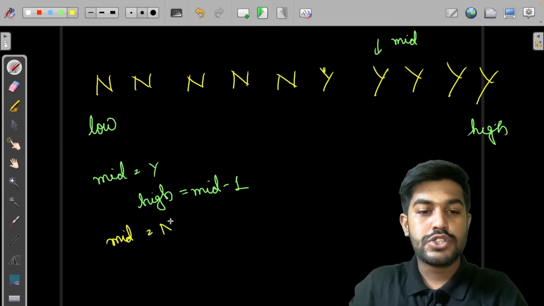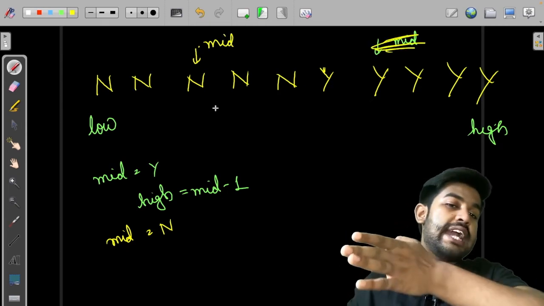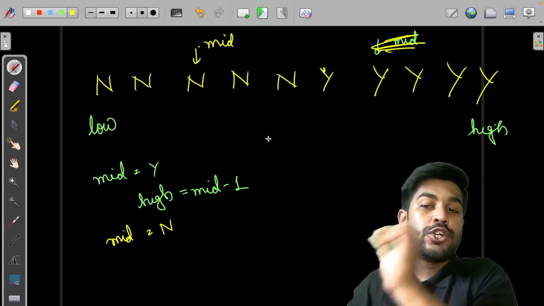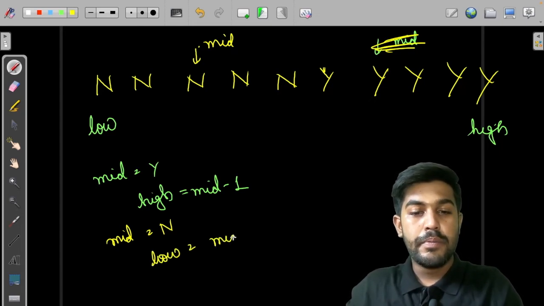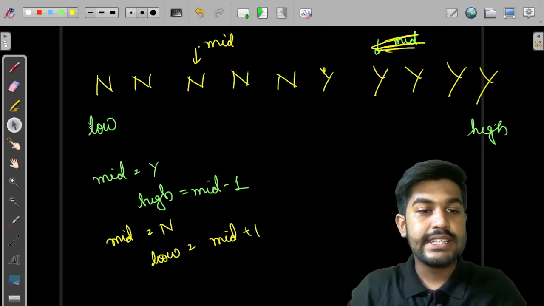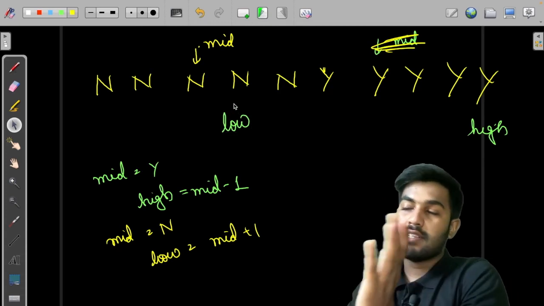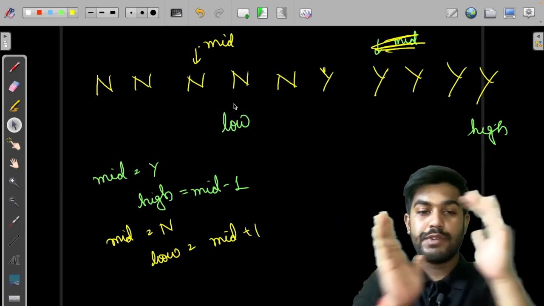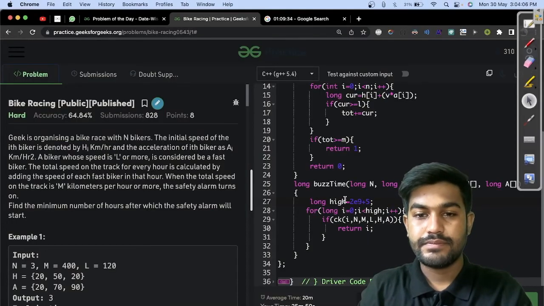Now the case when mid is equal to no. Suppose this is the mid position and it is a no, then we know that going to the left hand side, we won't encounter any yes. We need to go on the right hand side to encounter a yes. So what we would do is low equals mid plus 1. How is this making sense? We know that this is checked, so we would just keep the low here and have the search space on that side. So if it is no, we are moving that side. If it is yes, we are moving the other side to find the first occurrence. Fair enough.